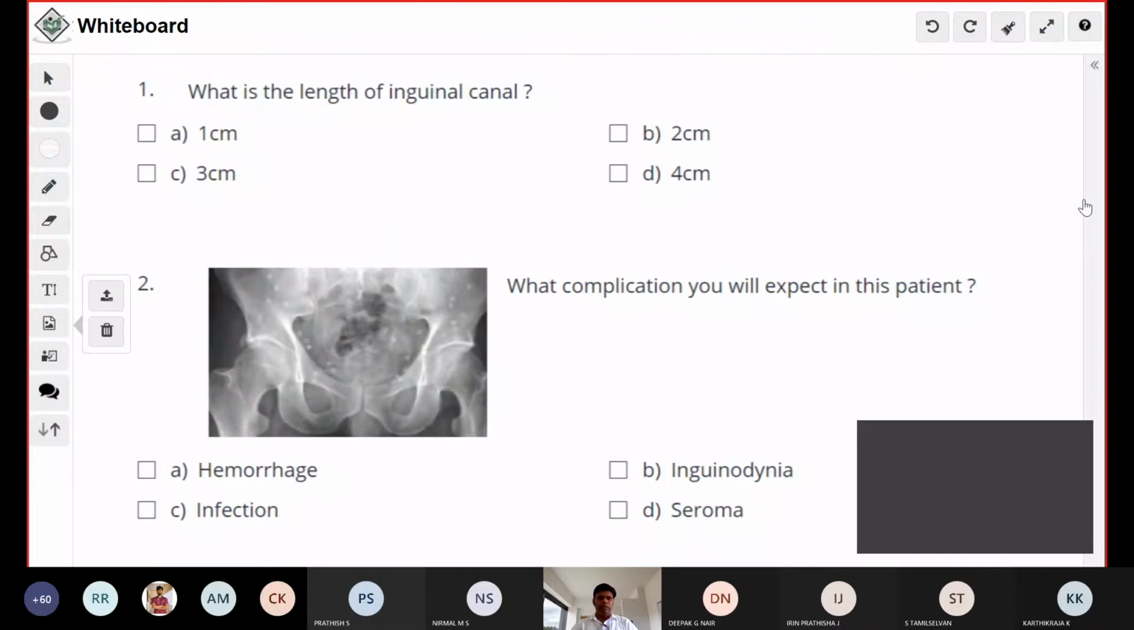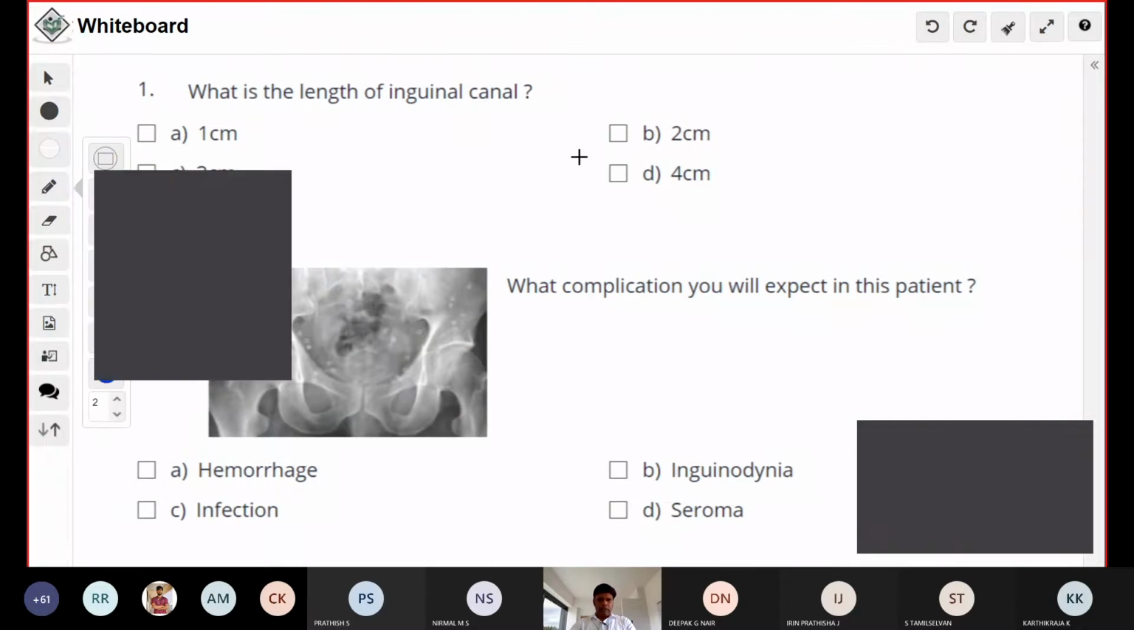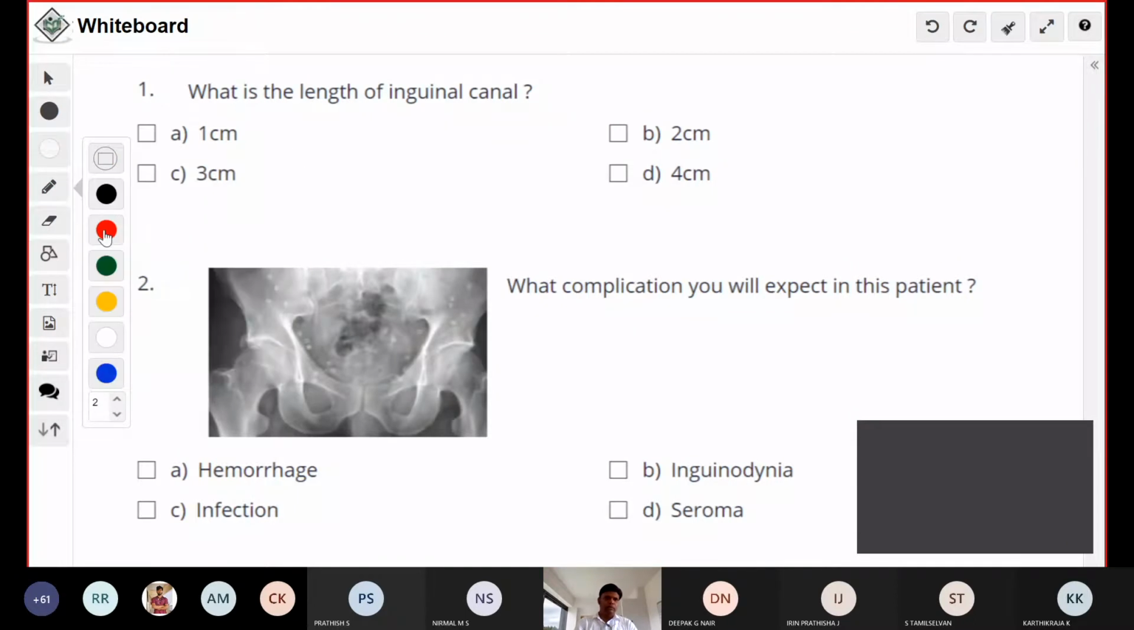Yes, sir. Whiteboard. Okay, we'll start with the first question, that is, what is the length of the inguinal canal? This is one of the basic common questions. All of you know the answer. The length of the inguinal canal is roughly 3.75 centimeter, or you can call it 4 centimeter.